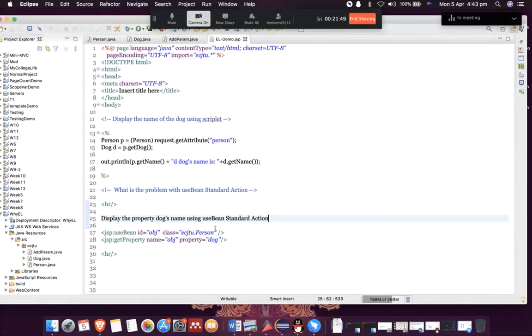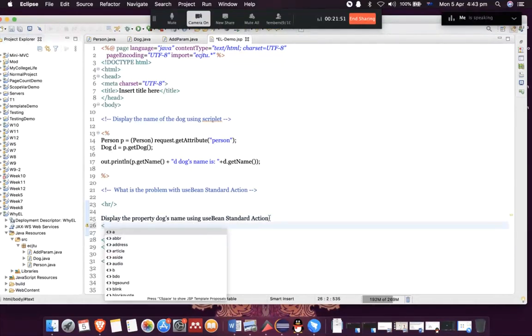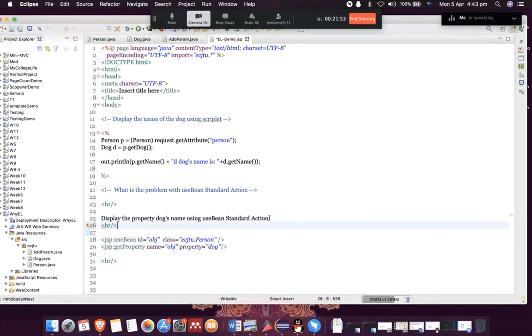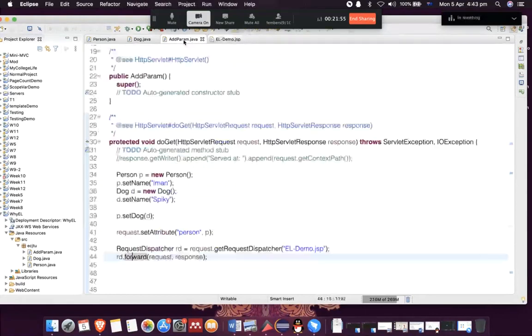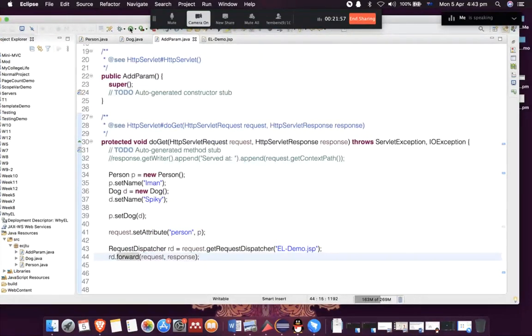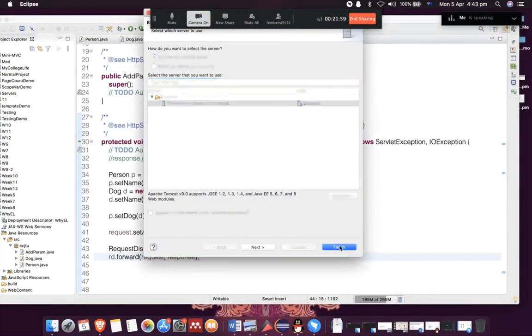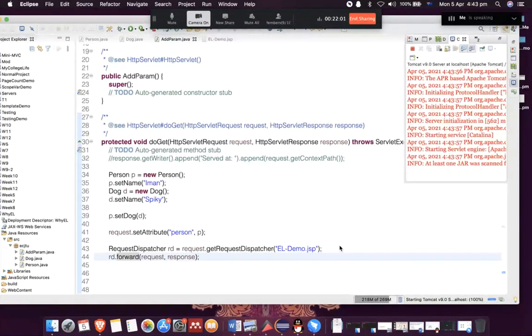Okay, so I think now it's going to look a little bit better. BR. I don't want to make the same mistake, so I'll run this file instead. Do the right thing, get the right result.